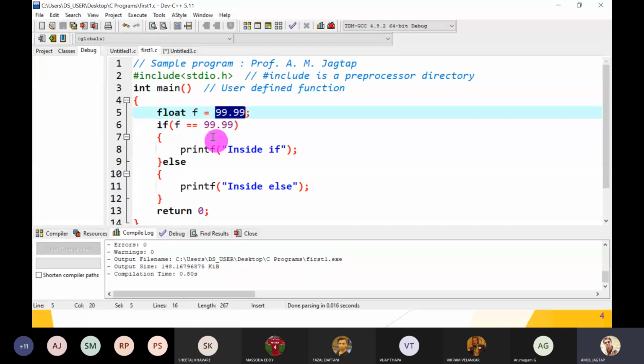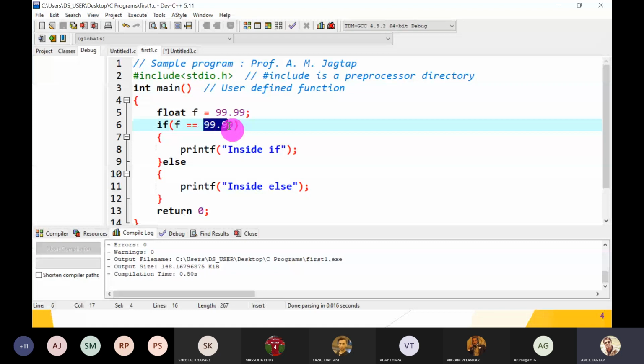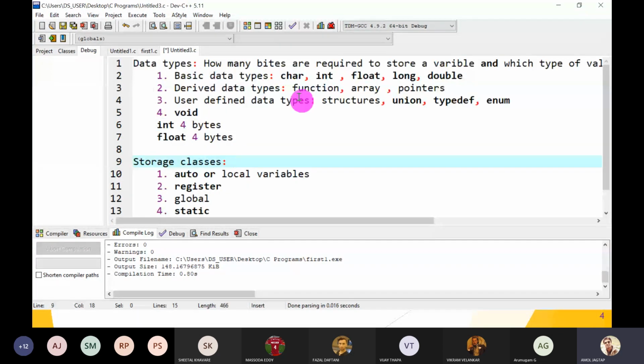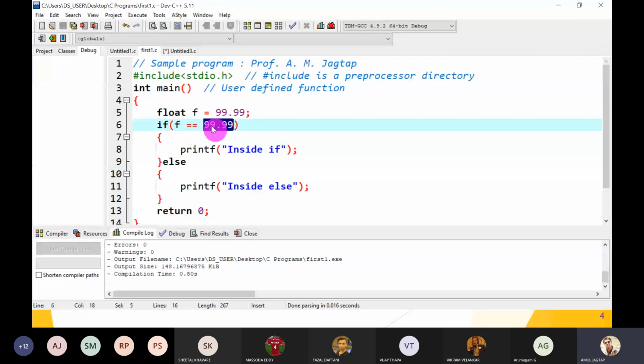This is a float value. But when you write 99.99 here, its data type is not float, its data type is double. If we have any constant floating value, then it is not a float, it is a double. Float and double are the two data types for storing floating type values. So it is a double. The representation of double and float in memory is different.